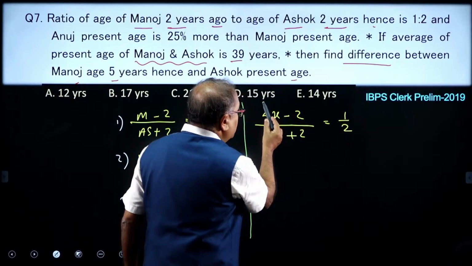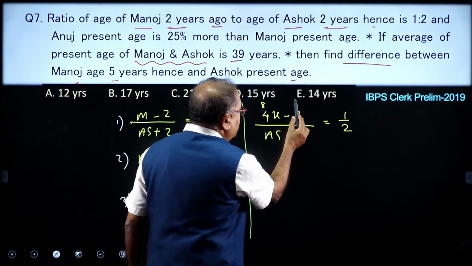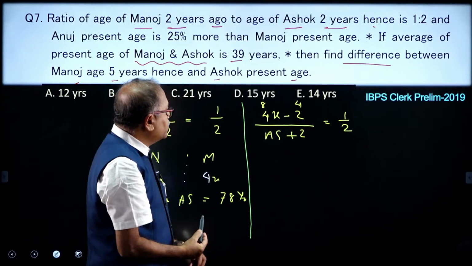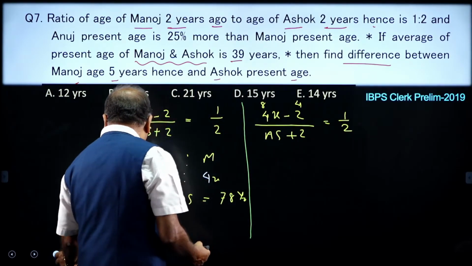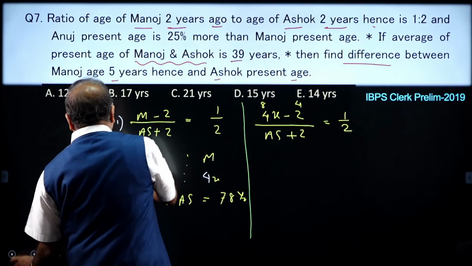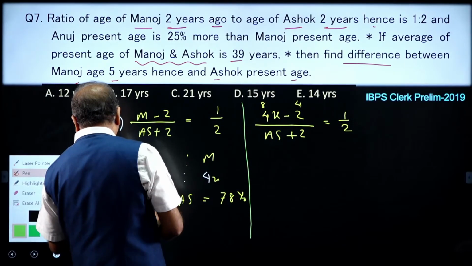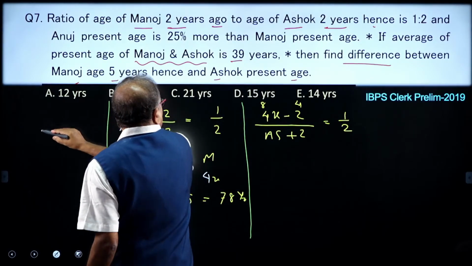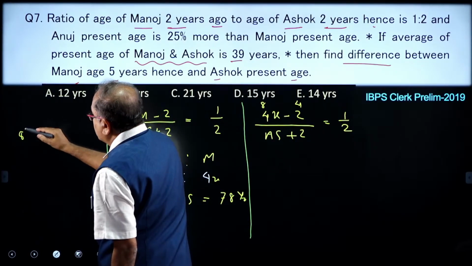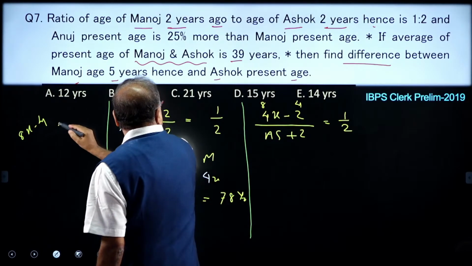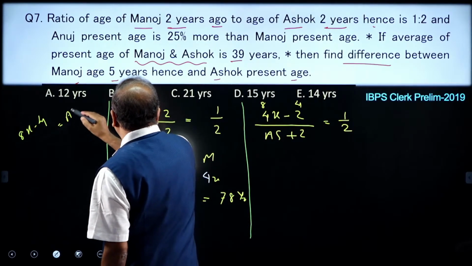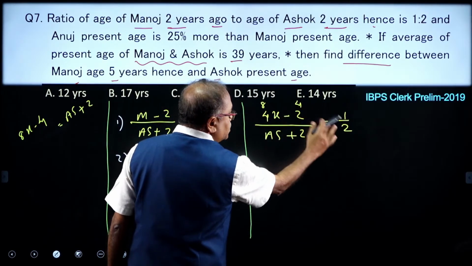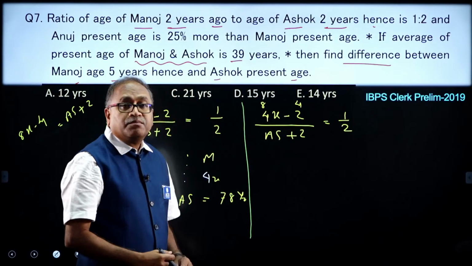So, that is 4 2, that comes 8 and this is 4, okay. Let me write down this in the rough work. Do not mess up the things where you are writing actually. So, that is 8x minus 4 which is equal to Ashok plus 2. Am I right? 8x minus 4 is equal to Ashok plus 2.